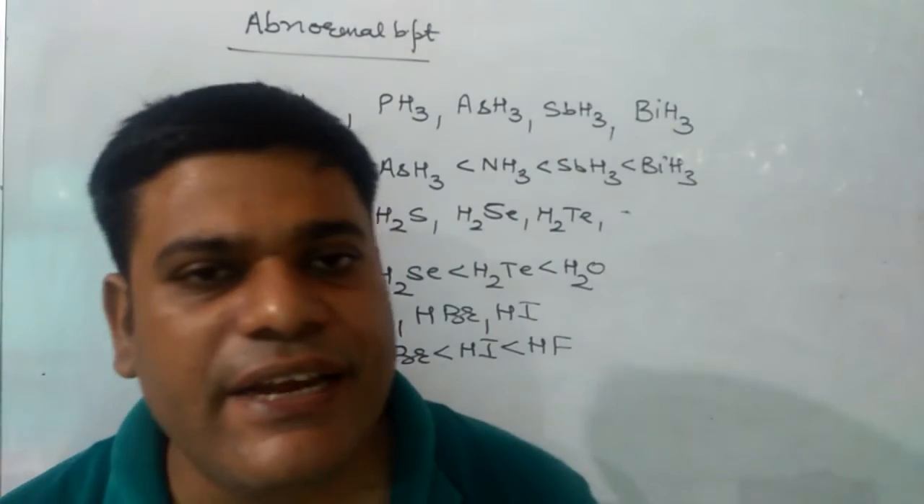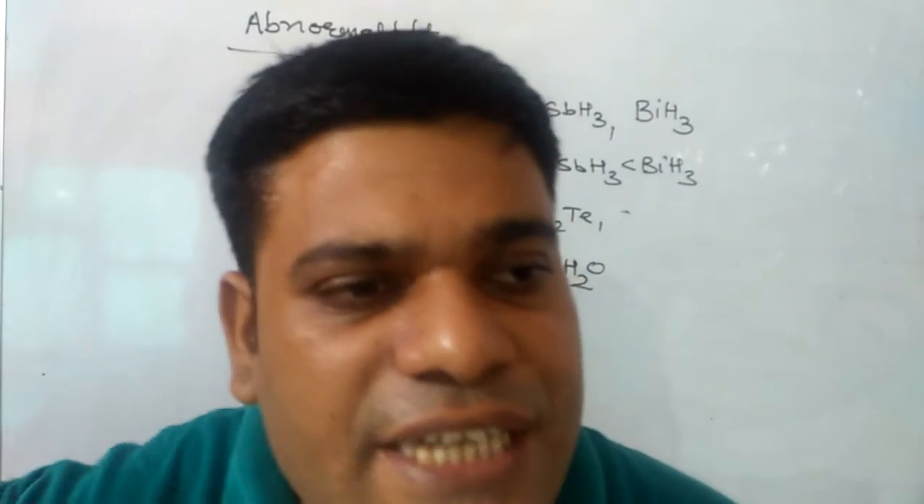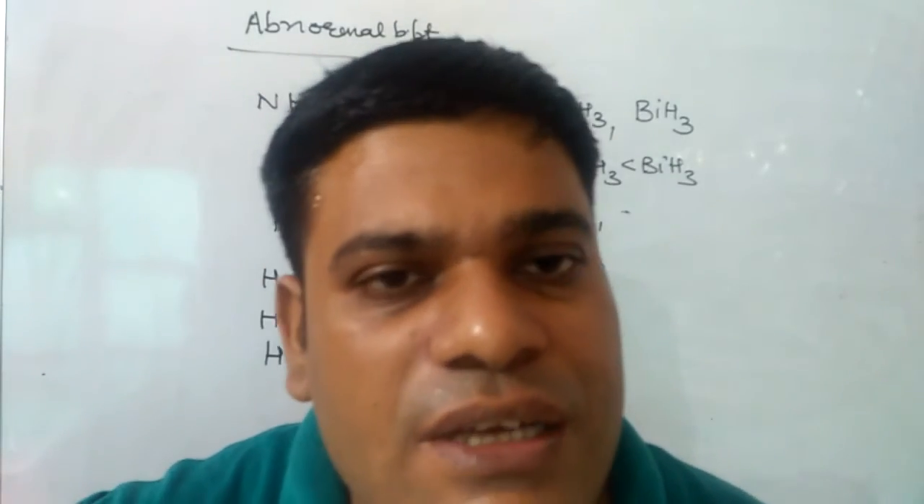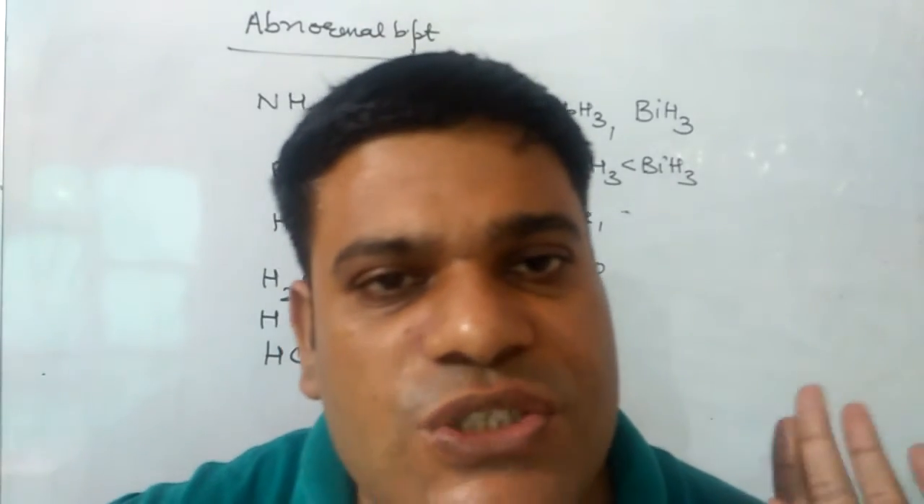I am re-explaining it. Ice has a cage-like structure due to hydrogen bonding. That's why its volume is greater than water, so density will be lesser. Hence, ice will float over water.